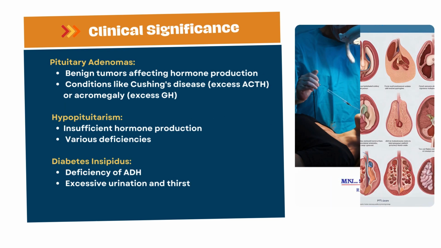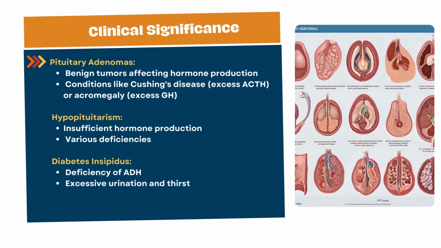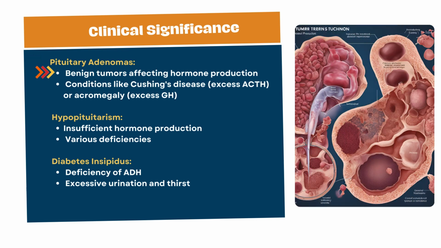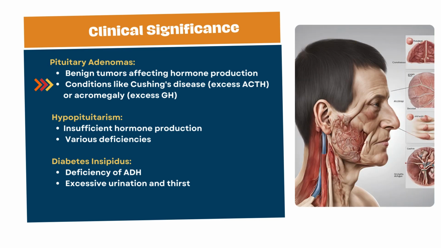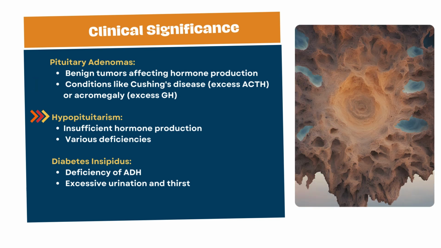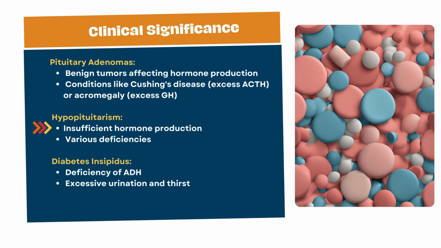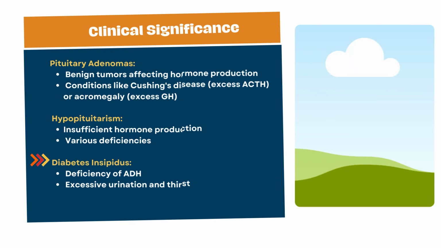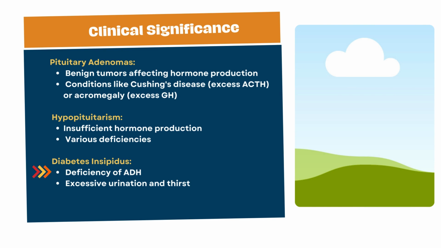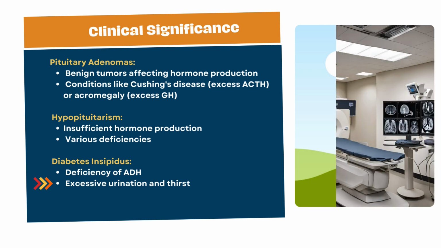Clinical significance. Dysfunction of the pituitary gland can lead to various disorders, including pituitary adenomas, benign tumors that can affect hormone production, leading to conditions like Cushing's disease, excess ACTH, or acromegaly, excess GH. Hypopituitarism, insufficient hormone production due to pituitary damage, resulting in various deficiencies. Diabetes insipidus, deficiency of ADH, leading to excessive urination and thirst.